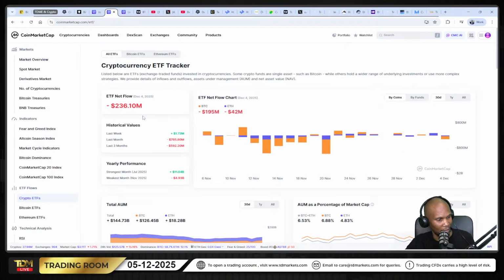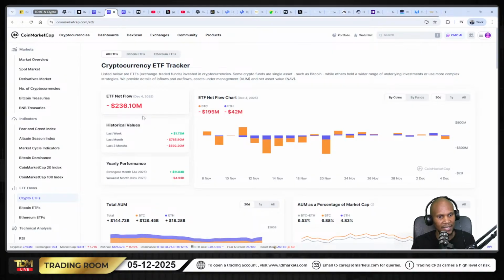This is what we're talking about, right? Crypto ETFs. We already spoke about the market cap, Bitcoin's market cap, the crypto market cap, and how it's affected. We already spoke about the Bitcoin dominance, but you can go back to it. Bitcoin dominance, market cycle indicators, altcoin season index, fear and greed index.